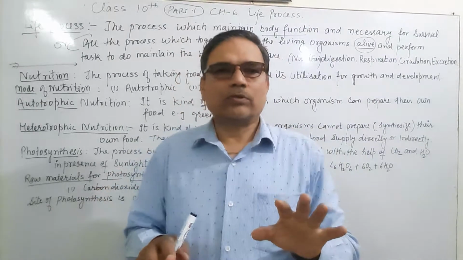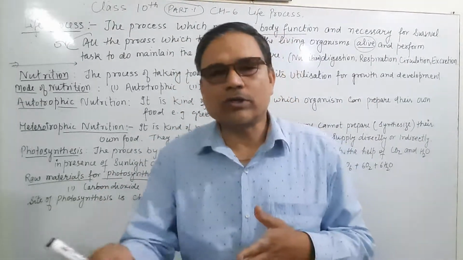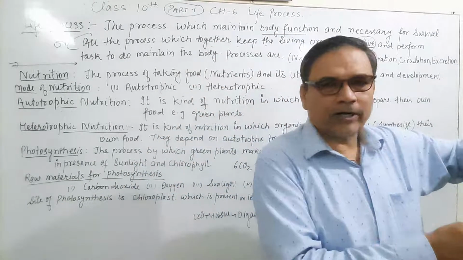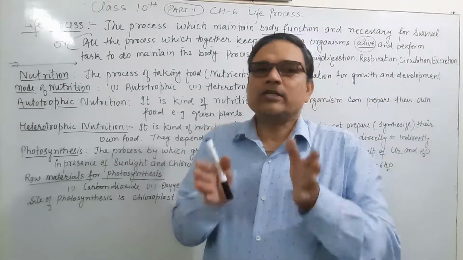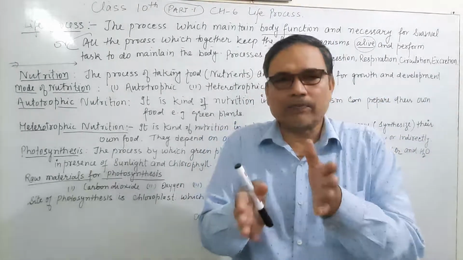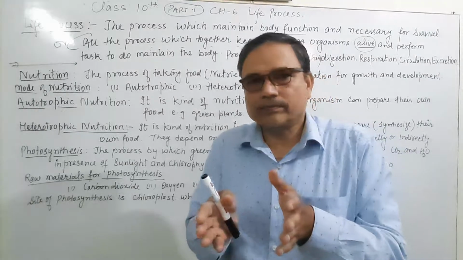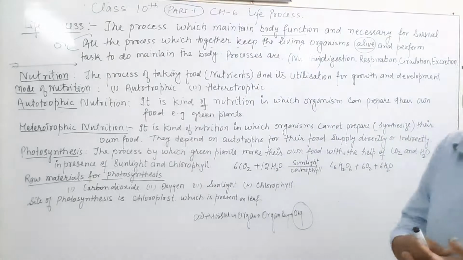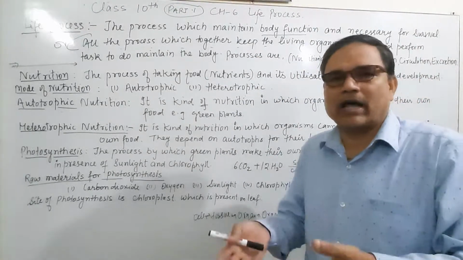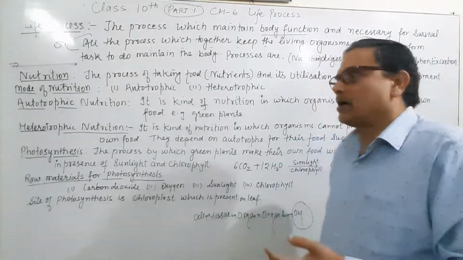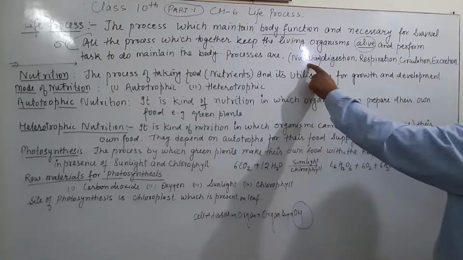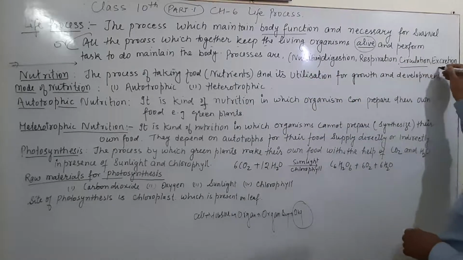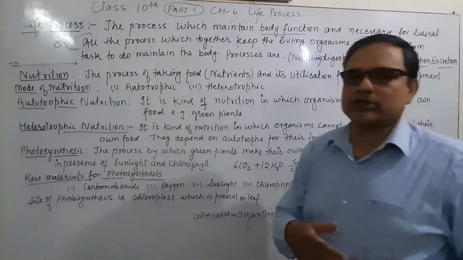The circulatory system has the function to circulate the blood, respiration to oxidize the food, and excretion to remove the waste material from this process. These are the processes which are performed by different organs of our body, and the processes which have to come together to keep life going are nutrition, digestion, respiration, circulation and excretion. Circulation we can also call transportation.